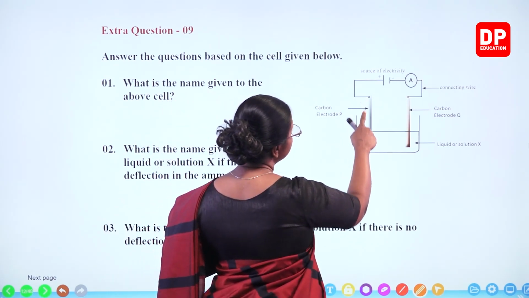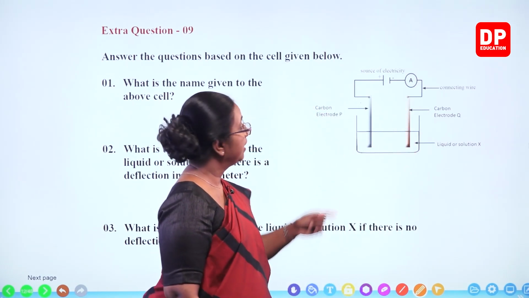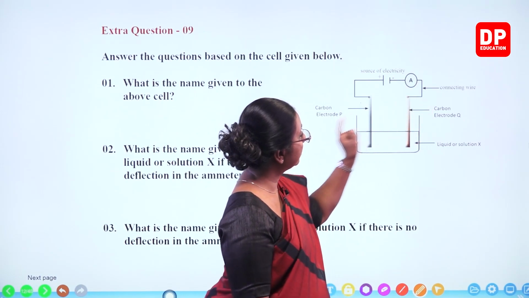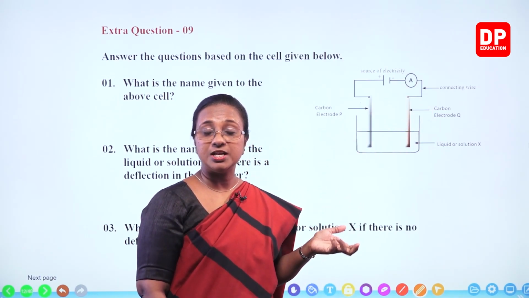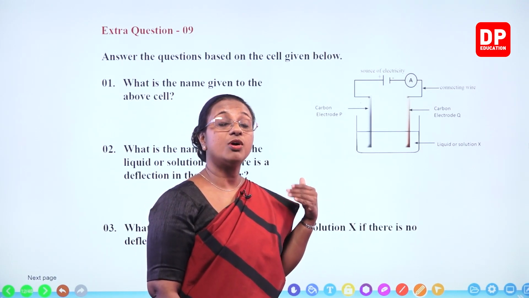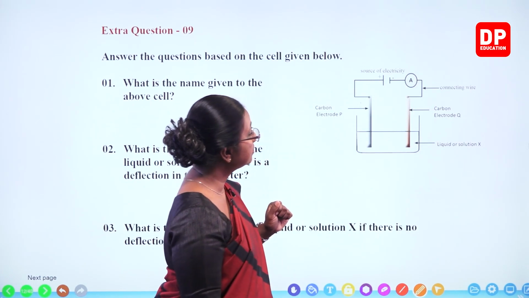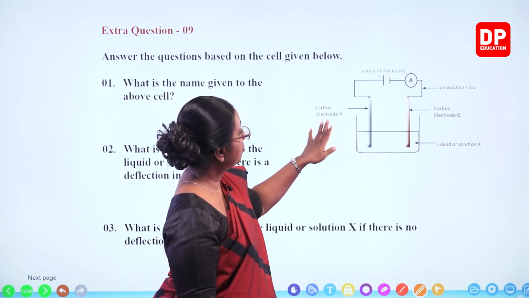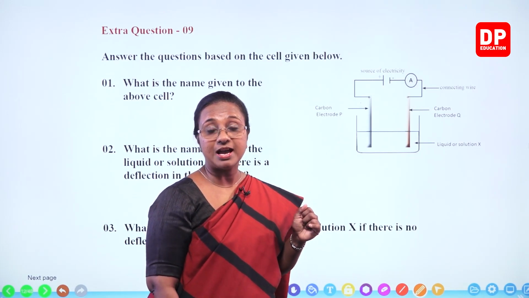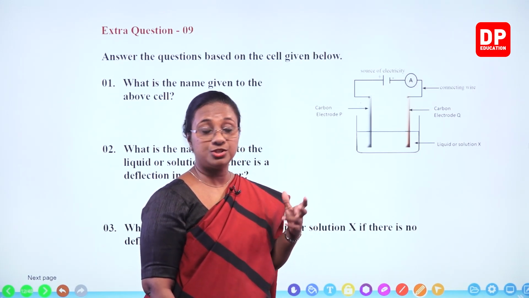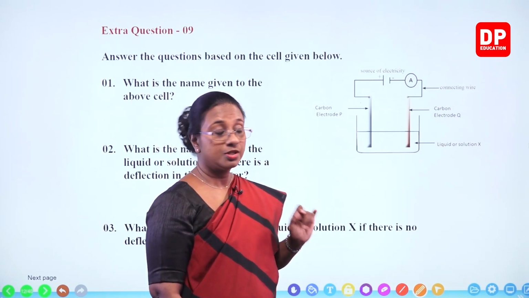And here you can see carbon electrode P, carbon electrode Q. The electrodes are connected using a connecting wire and there is an ammeter, to measure the current flowing through the circuit. And we have a liquid or a solution. By supplying electricity, we will make an electrolytic reaction, a chemical reaction, occur with the two carbon electrodes.